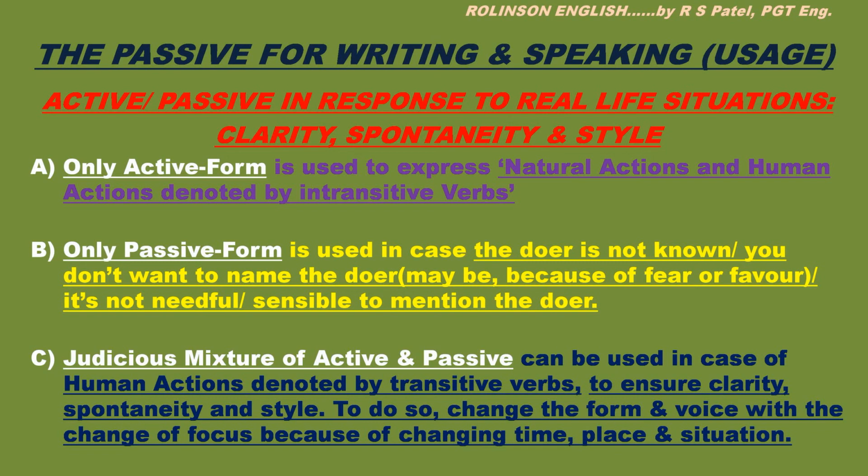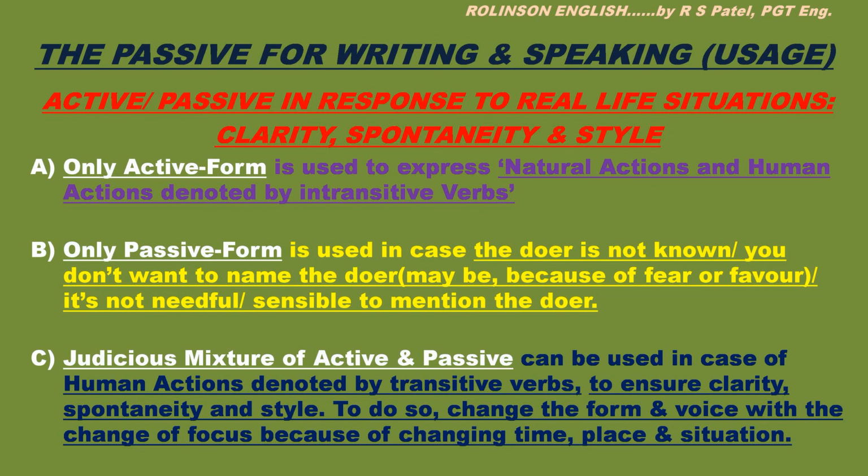Now, another situation may be where the focus keeps changing from subject to object and object to subject. In such a case, there should be a judicious mixture of active and passive. That can be used in case of human actions denoted by transitive verbs. Transitive verbs means verbs with objects. Only there you have the choice.